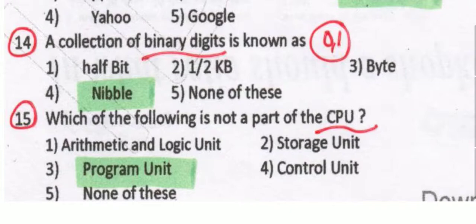Which of the following is not a part of the CPU? As you can see, CPU's parts are the control unit, the storage unit, as well as the arithmetic logic unit, but not the program unit.